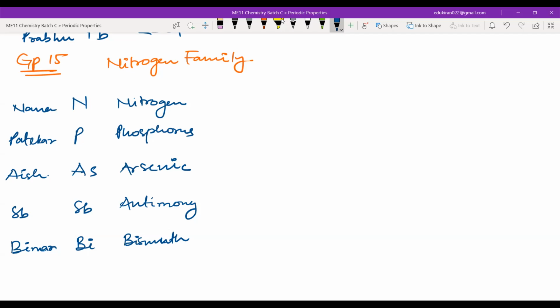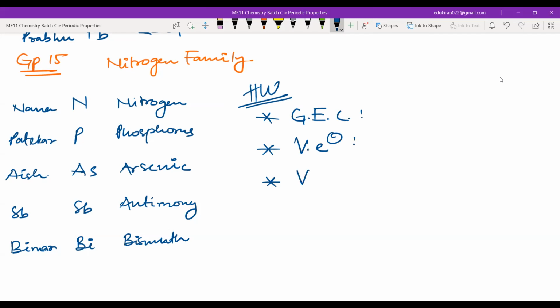Now here you have to write a few more things. Okay, what is the homework? Homework is, first of all, you will write the GEC. What is GEC? General electronic configuration. Then you will write the valence electrons, and after that you will write the valency. And obviously you also have to write the electronic configuration for each. The same thing that we did for group 1, group 2, and group 13.